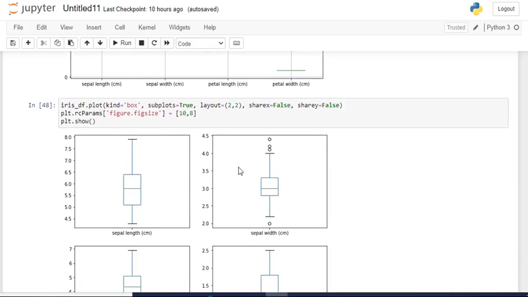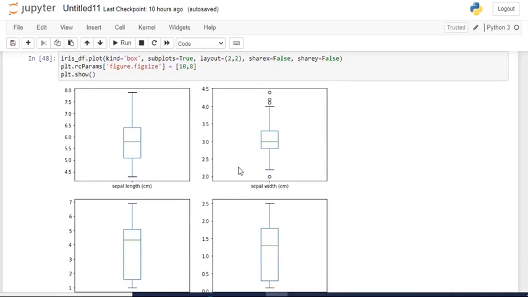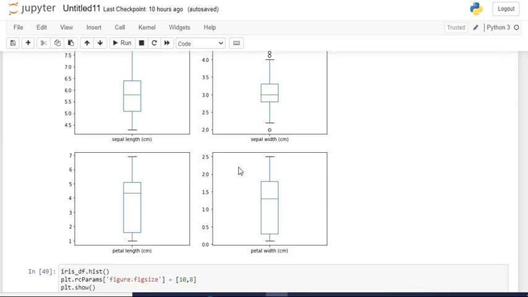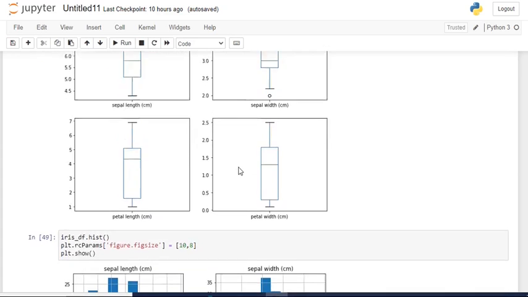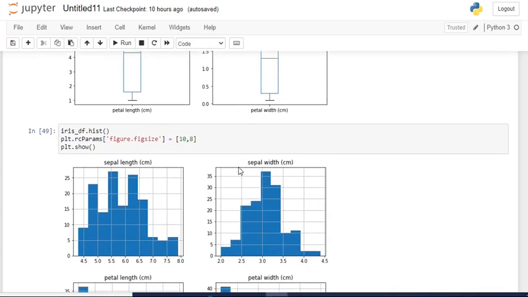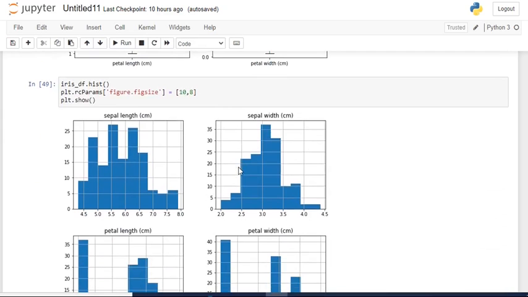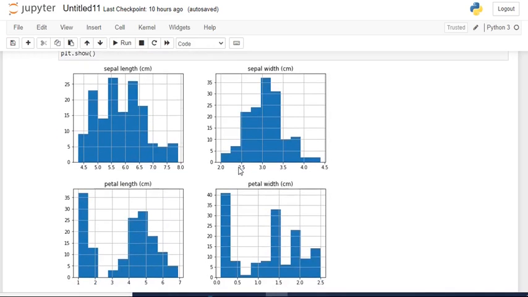And this is the plot of individual plots of sepal length, sepal width, petal length and petal width. And these are the histograms, representing 4 parameters or 4 features of the data.